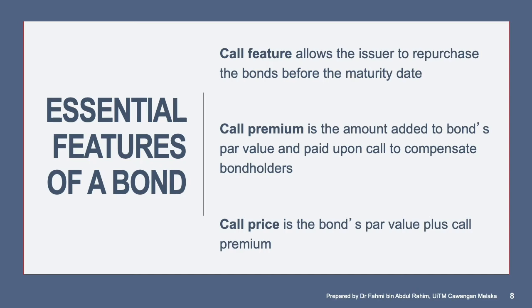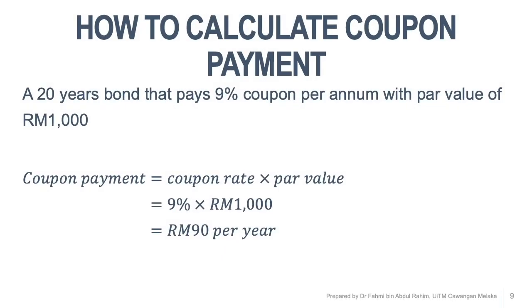How to calculate coupon payment? Let's say you have a 20 years bond that pays 9% coupon per annum with a par value of 1,000. Coupon payment is equal to coupon rate times par value. So in this example, coupon rate is 9% times 1,000 par value. That means you receive 90 ringgit per year.